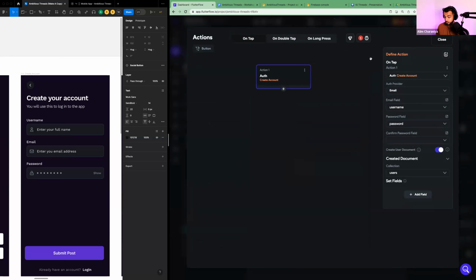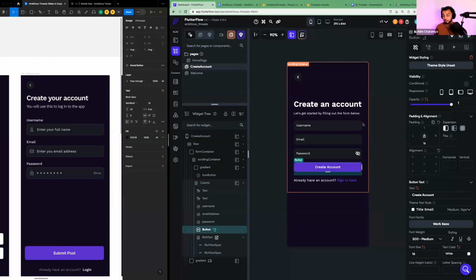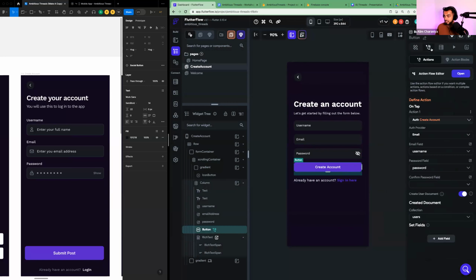Okay. So what you just opened up is your action flow editor. Your action flow editor is the place you go to actually make stuff happen when you click on buttons. So when I click on create account, something's going to happen, and that something is defined in your action flow editor.